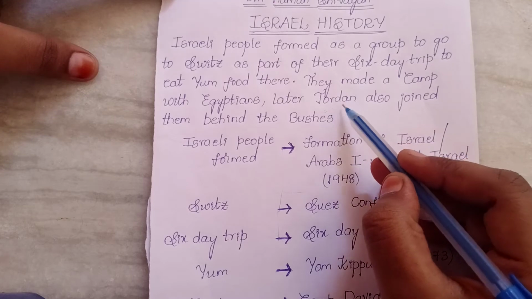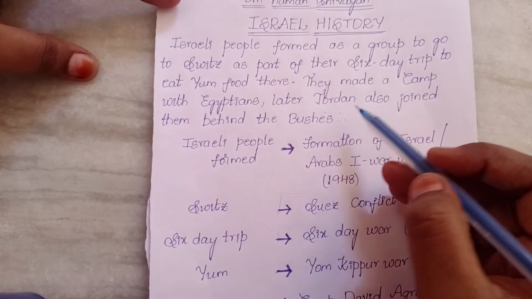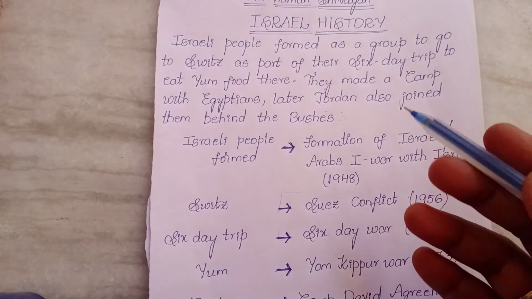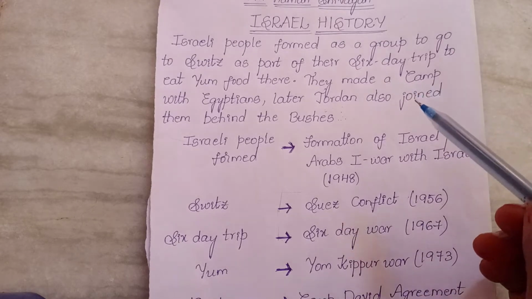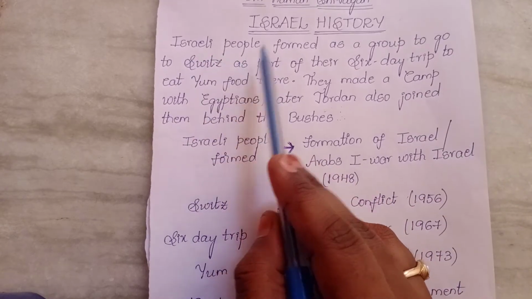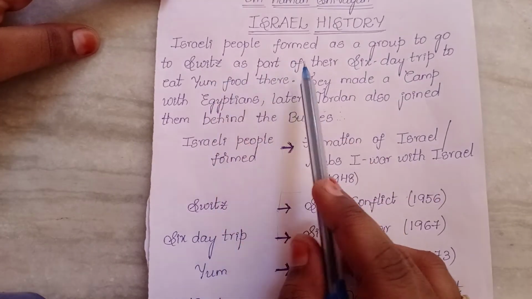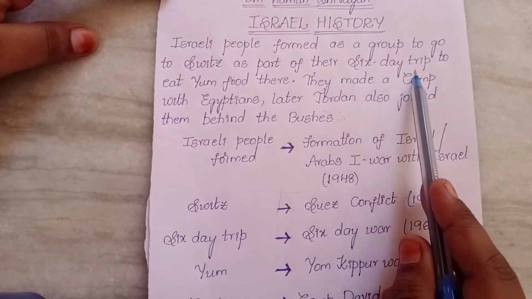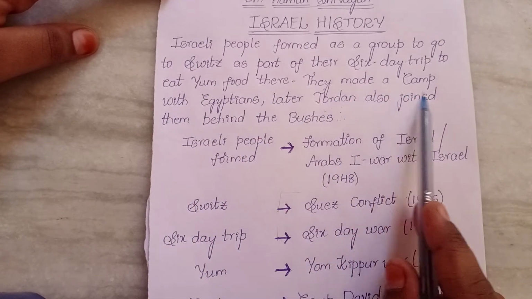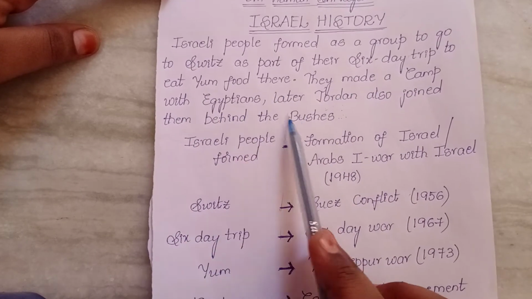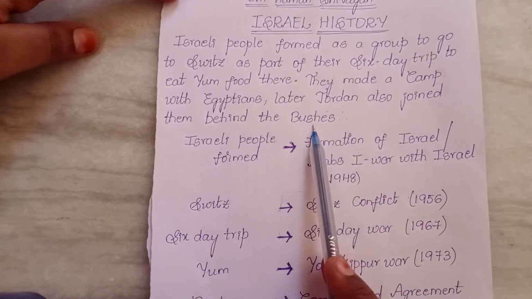You see, this is the easiest way to remember all the history years, but it might be like a crazy sentence, but please don't mind. Please remember this. Israeli people formed as a group to go to the Swiss as part of their 6-day trip to eat yum food there. They made a camp with Egyptians. Later, Jordan also joined them behind the bushes.